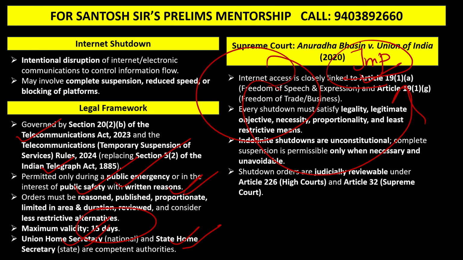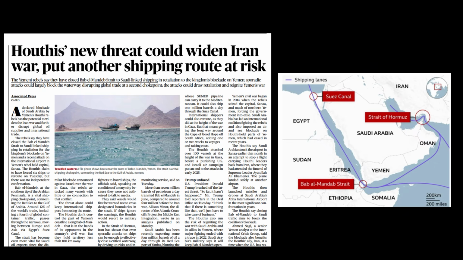Next, guys, from international relations, there is an important map point, which is the Bab el Mandeb. Guys, recently Yemeni rebels, the Houthis, have warned that they will attack any ship passing through the Red Sea. So what is this Bab el Mandeb? Bab el Mandeb is a very important choke point which connects the Red Sea with the Gulf of Aden. So this is a very important trade route, and this route is very important because the Red Sea is connected to the Mediterranean Sea via the Suez Canal.